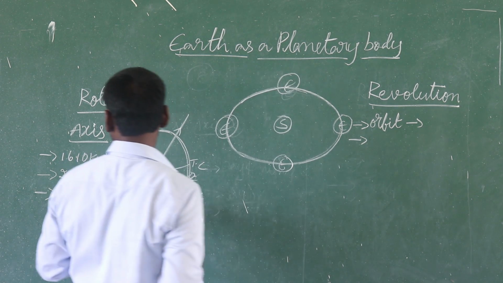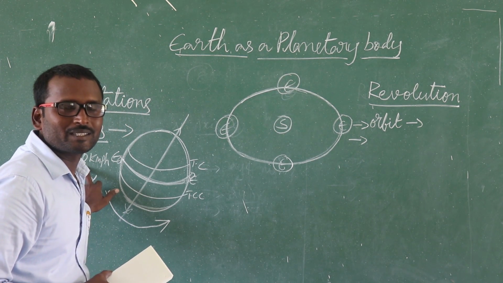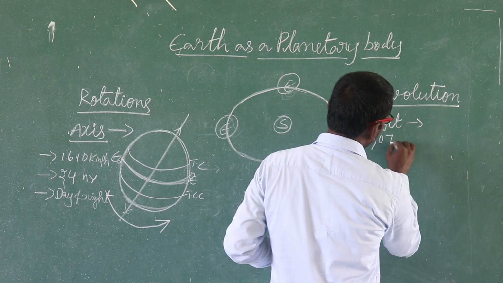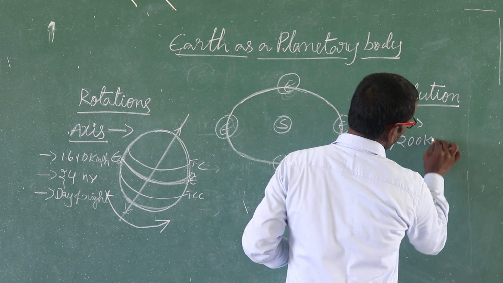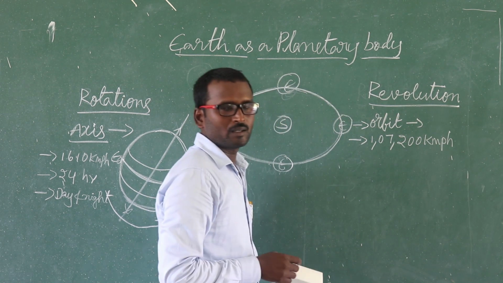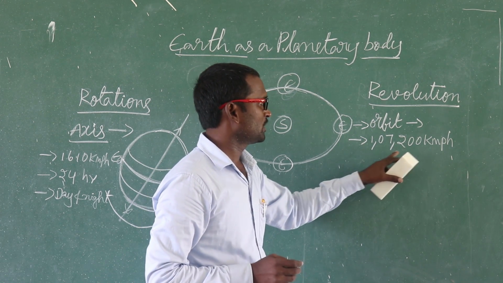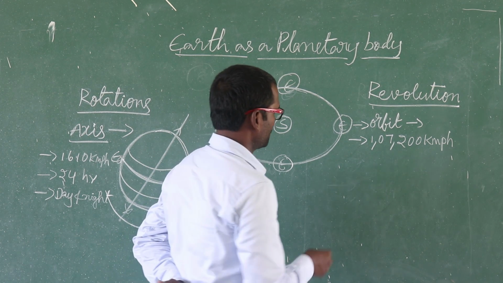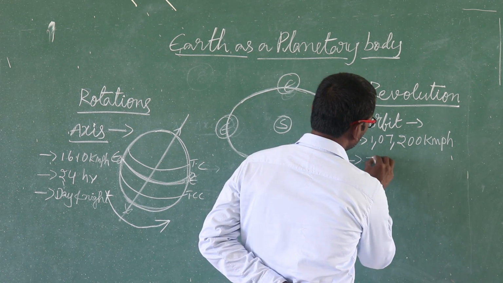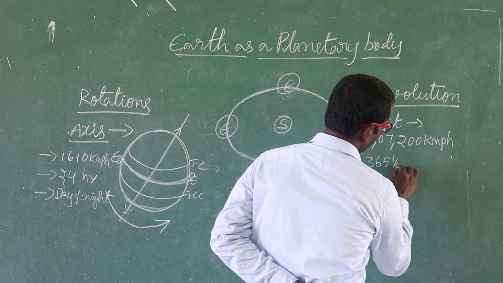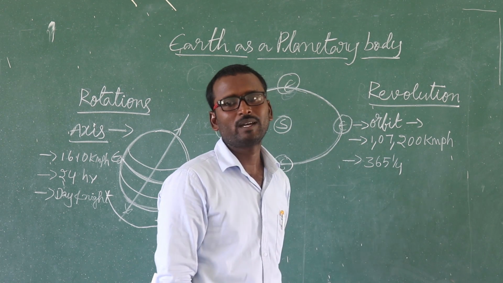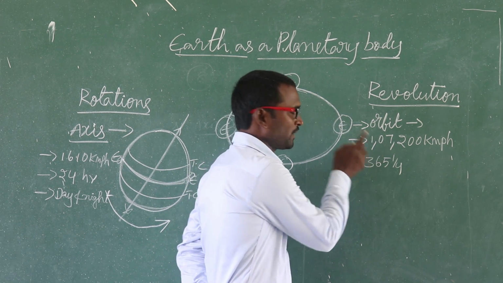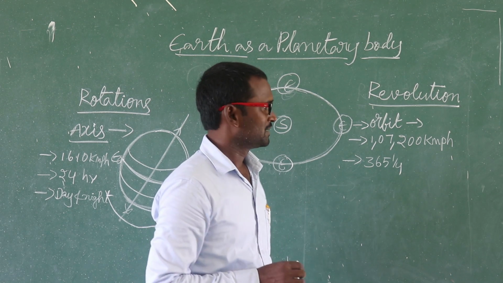Second one is speed. Rotation speed is 1610 kilometers per hour. What about revolution? Revolution speed is 1,07,200 kilometers per hour. Next one, rotation duration is 24 hours. What about revolution? Revolution duration is 365 and 1 by 4th days. Actually, in general years we have 365 days, but in a leap year we have 366 days.